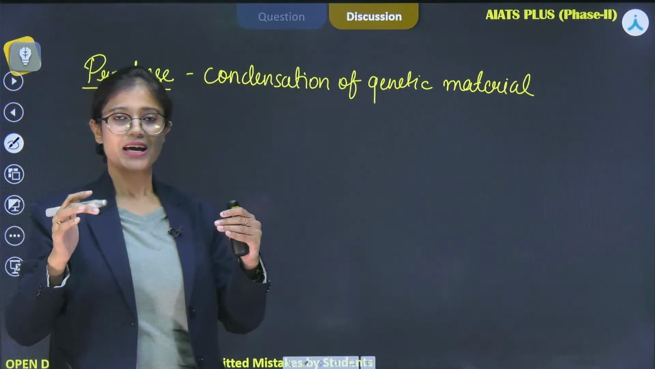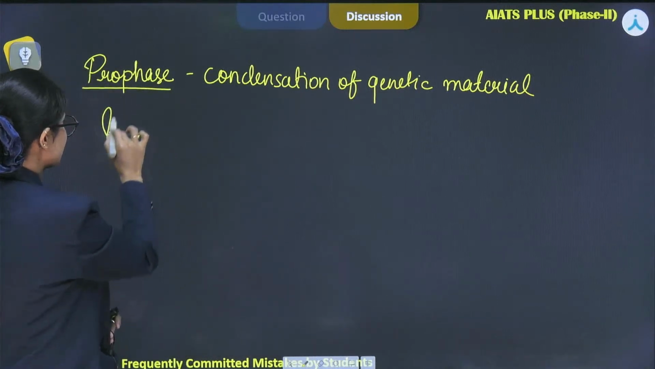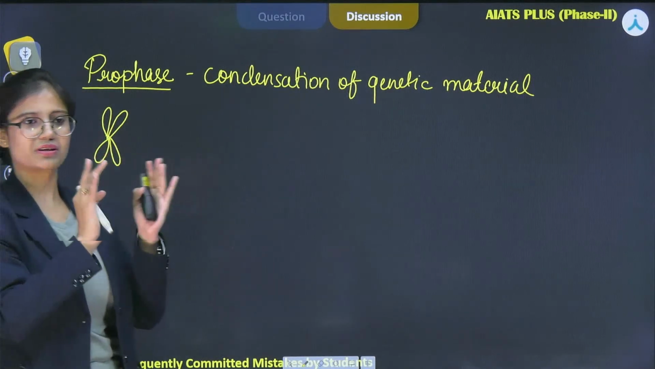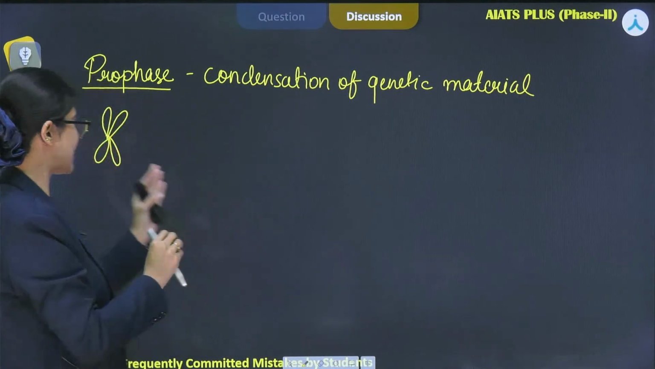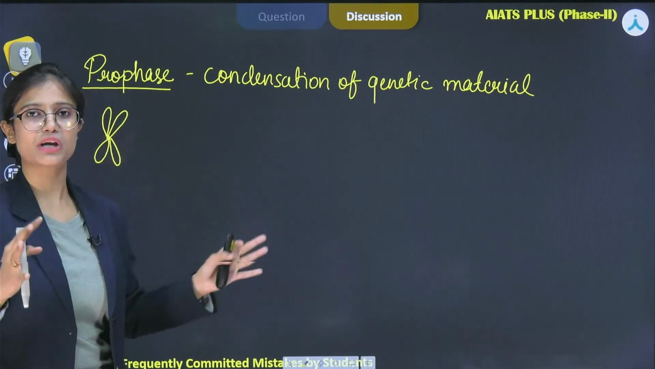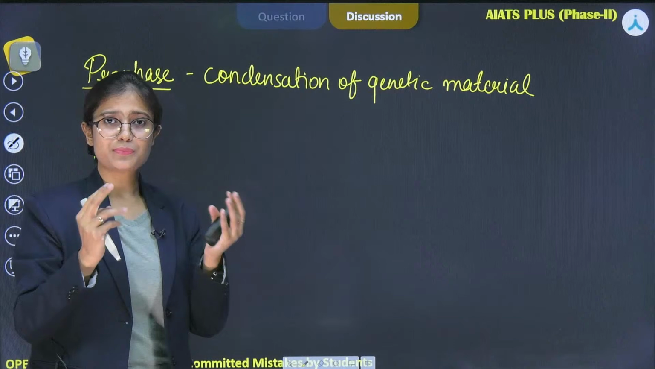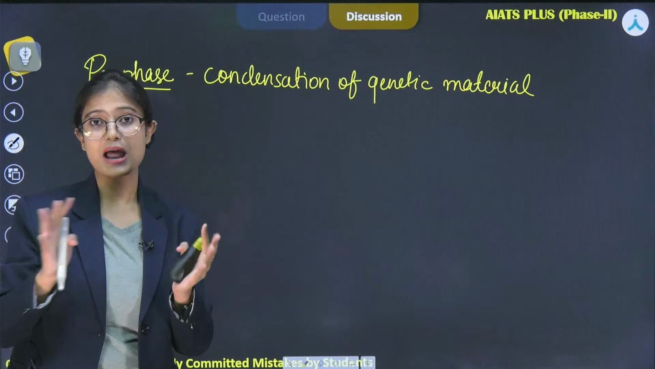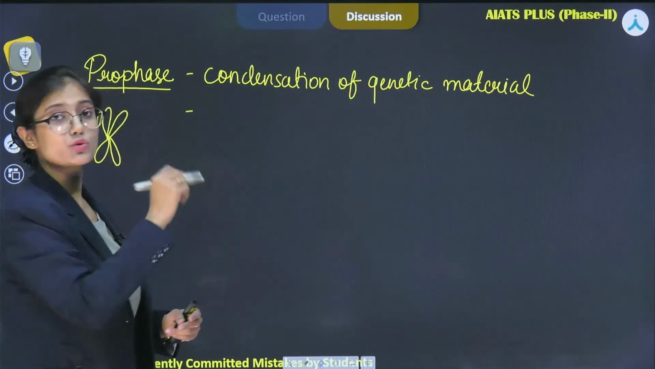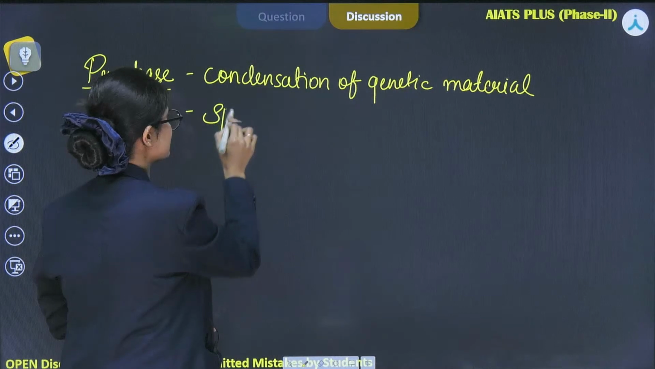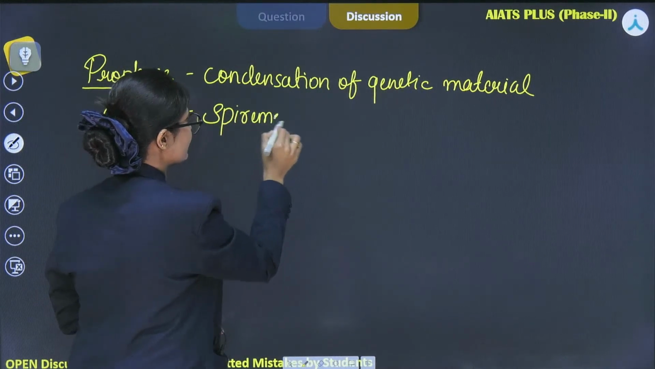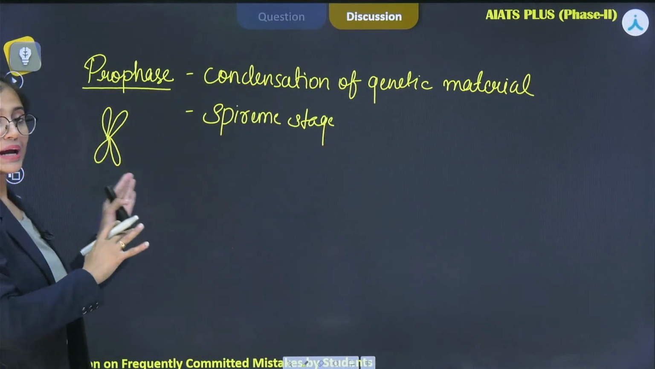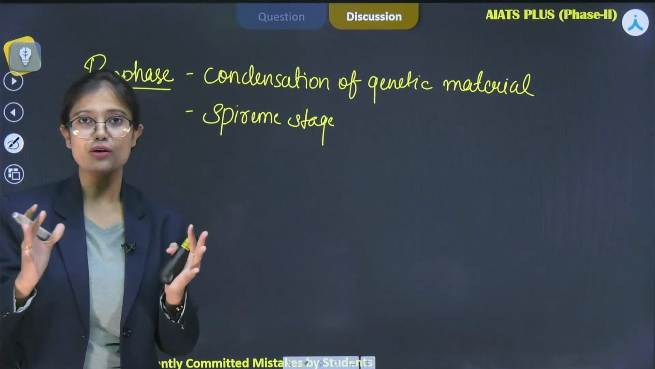Untangling. That means the DNA, which is actually looking like this, completely X-like structure. This I am making just to make your understanding at ease. So it will get untangled, खुल जाएगा. For example, you have seen the ball of wool like that. It will get untangled and form a ball of wool-like structure. That's why this stage is also known as the spireme stage. Why? Because untangling of complete chromatin will take place and it will appear like a ball of wool.